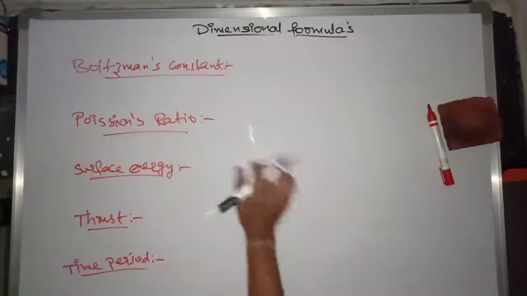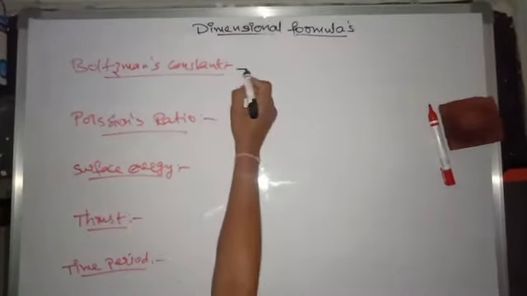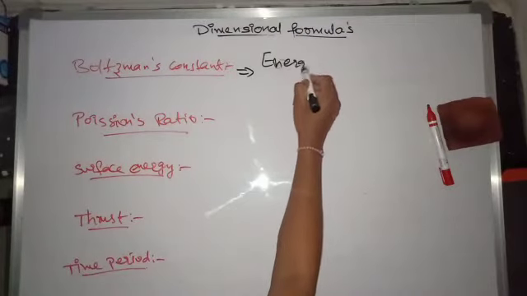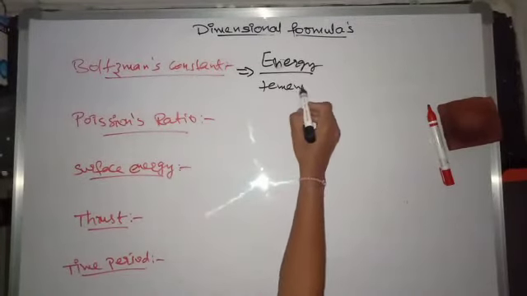Okay. Next one is Boltzmann constant. The expression for Boltzmann's constant is energy per temperature.